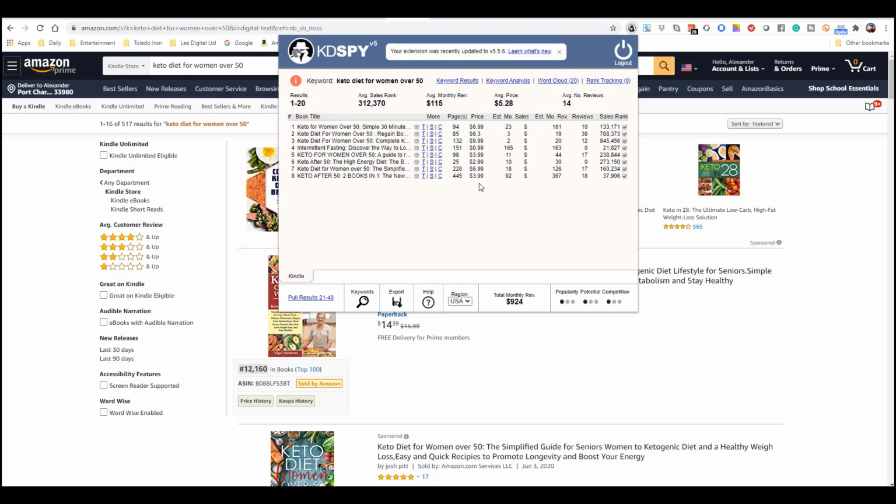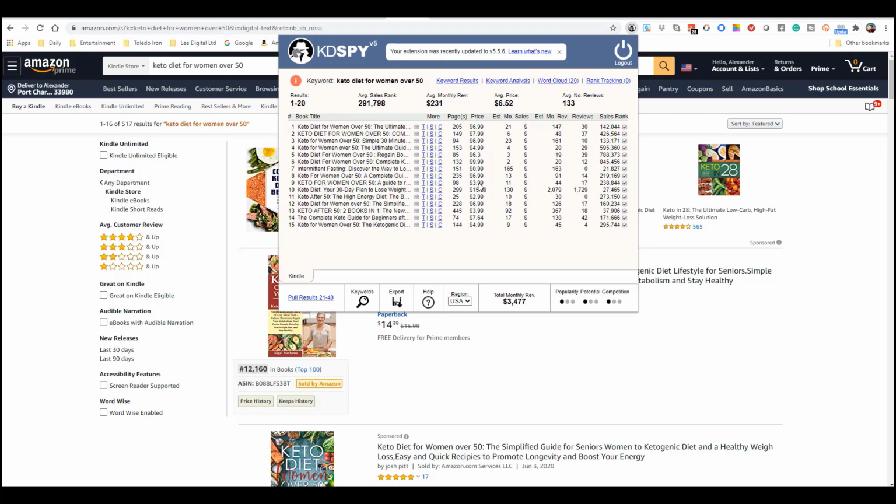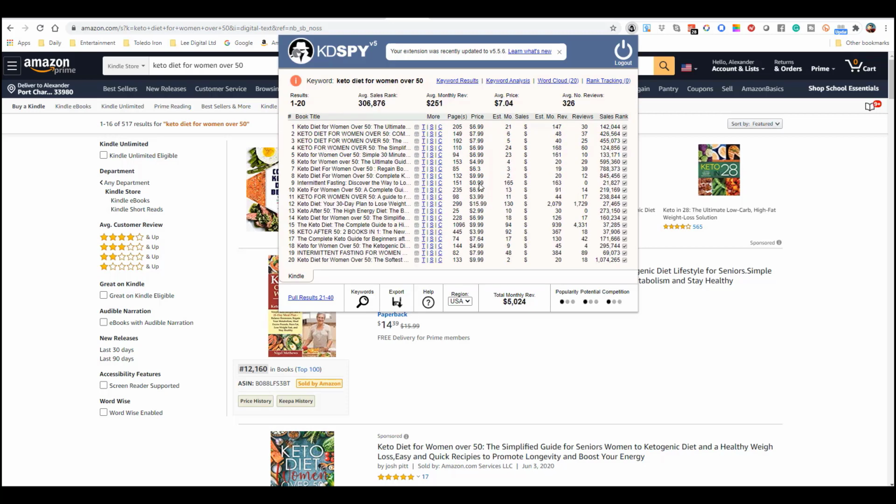I'm going to give you another parameter based on Kindle Spy. The overall thought out in the community is that you want to go into a niche, a keyword area, where the sales rank of the first couple of books is less than 100,000. So in this case, it is 142, 426, 455, 124, 600, and collectively, the average is 341. This wouldn't be a great niche to jump into because it doesn't show that it's selling super well.